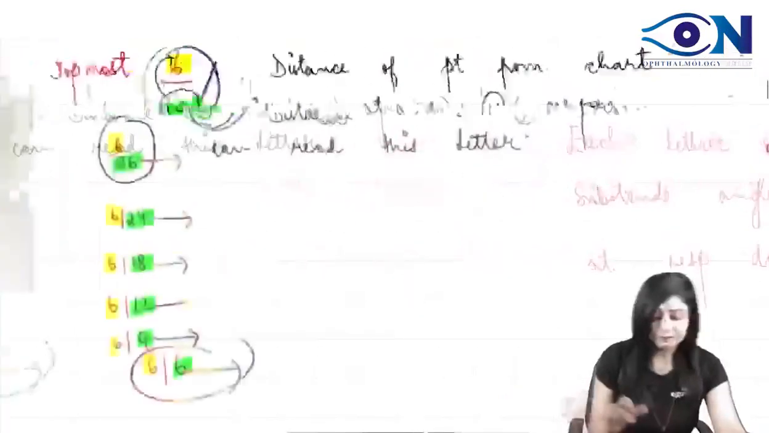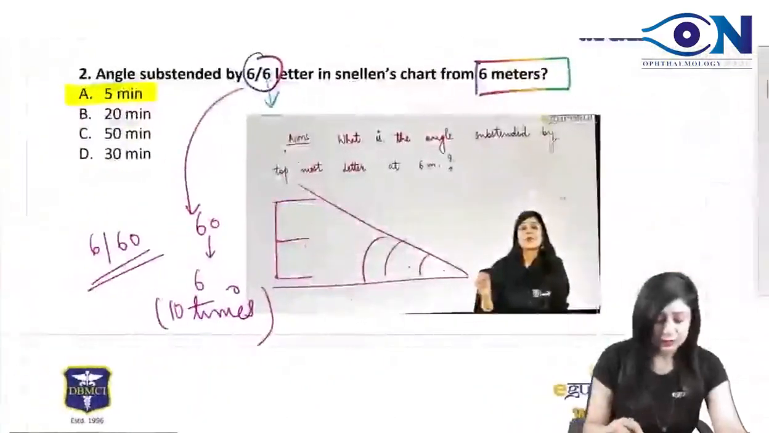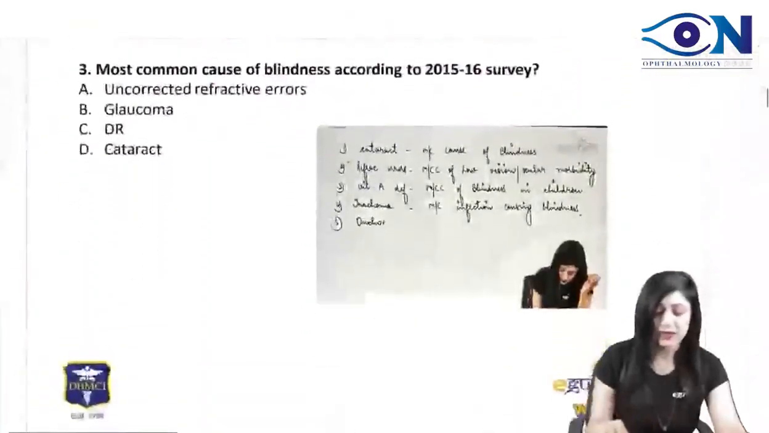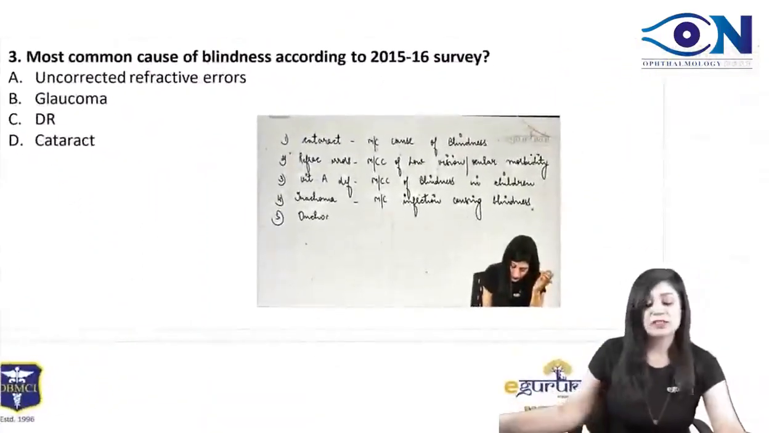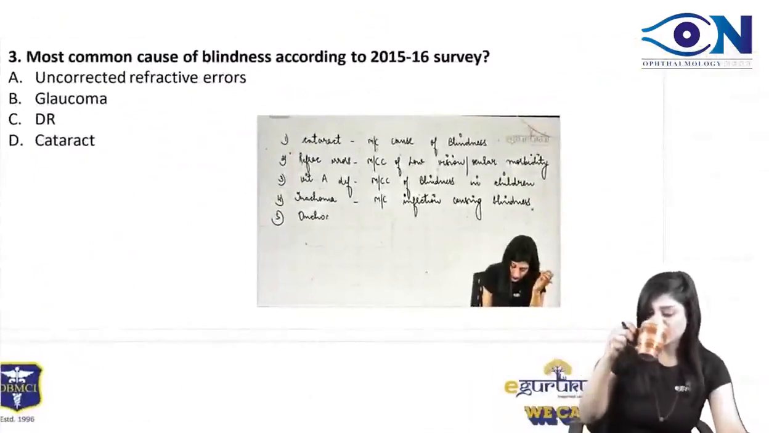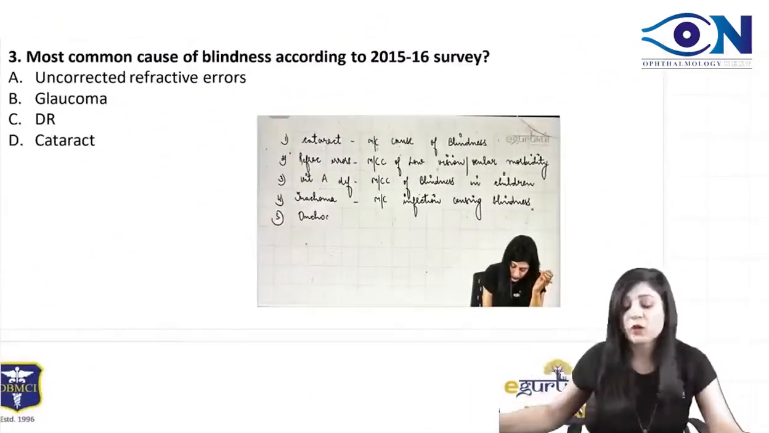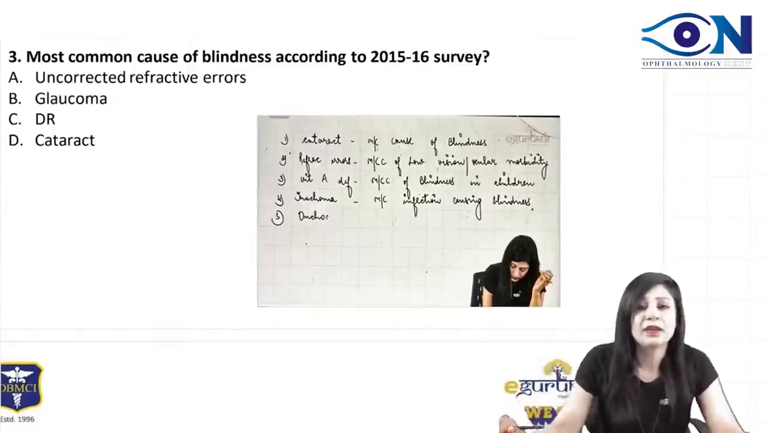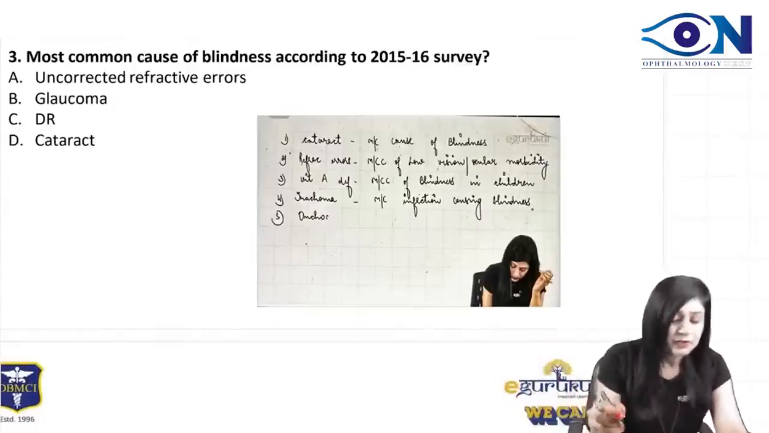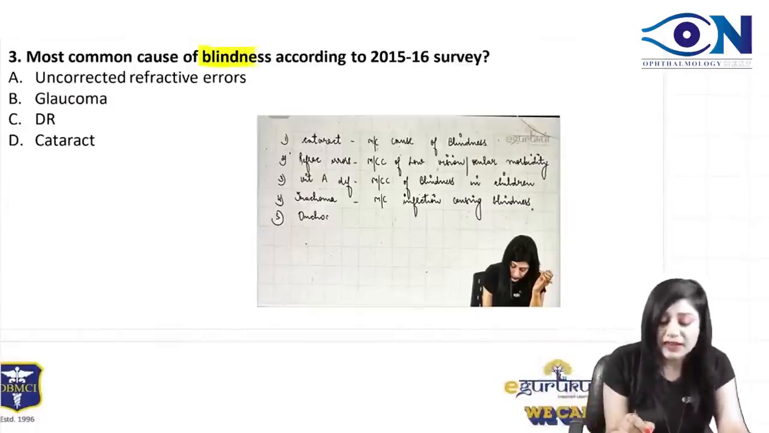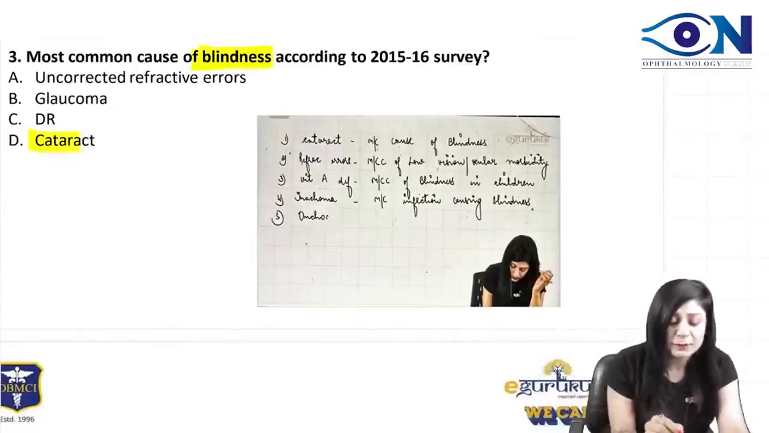All right. Now coming to the next question. A very simple one. What is the most common cause of blindness? Most common cause of blindness according to the 2015-2016 survey. So guys, if they ask you about blindness, always remember it will be cataract.